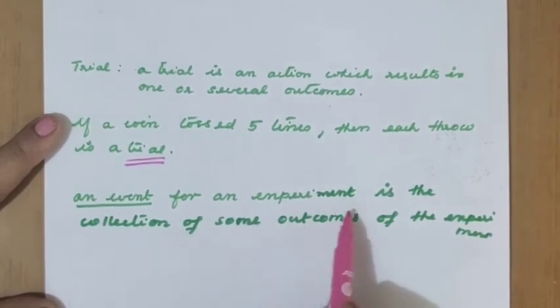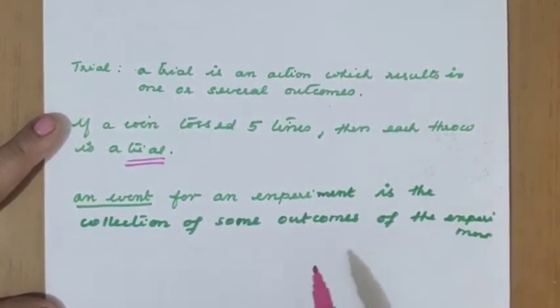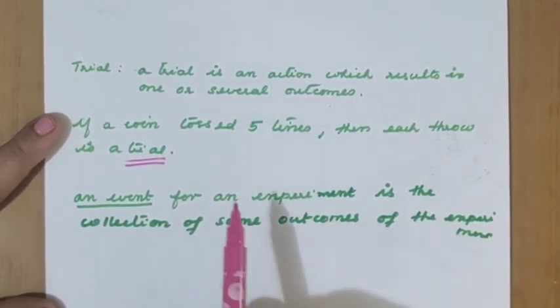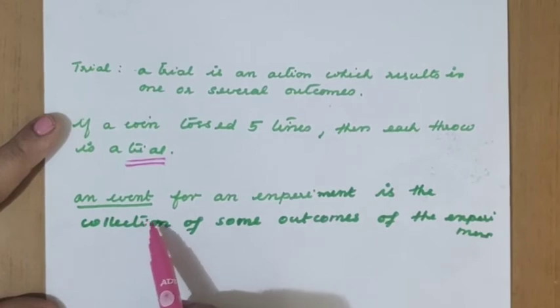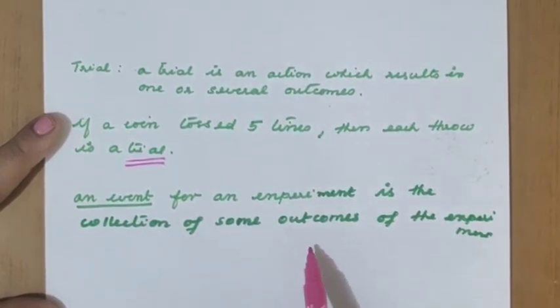An event for an experiment is the collection of some outcomes of the experiment. What does event mean? When a coin is tossed, we are going to get either head or tail. So event means getting a head, or getting a tail, or getting both head and tail. It may be a collection of some outcomes. It can be one outcome, more than one outcome, or all the outcomes.